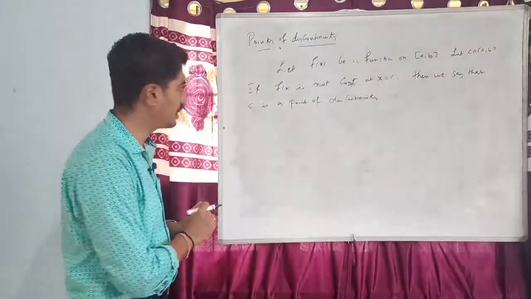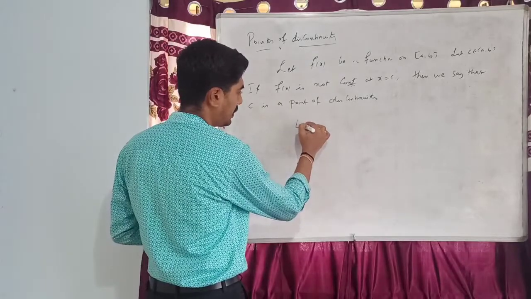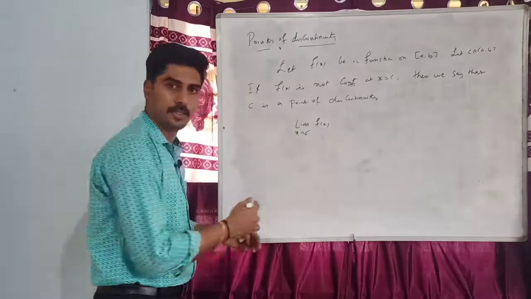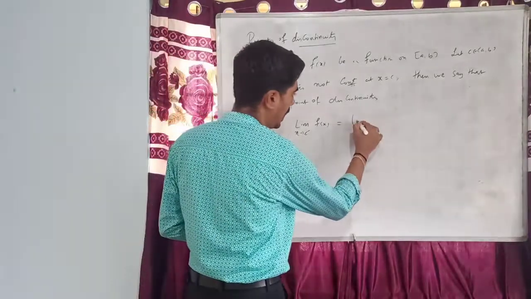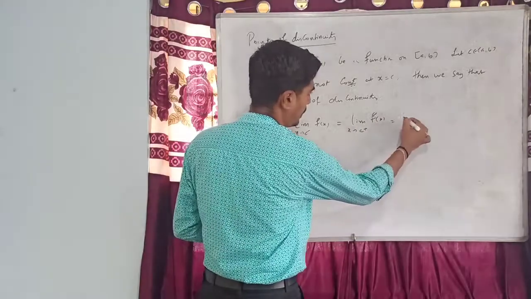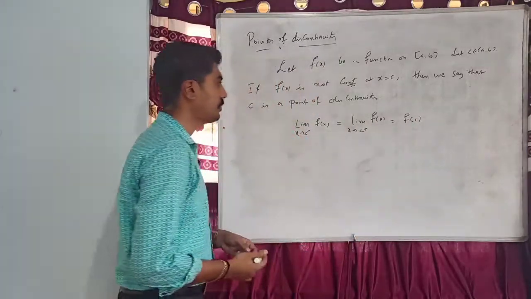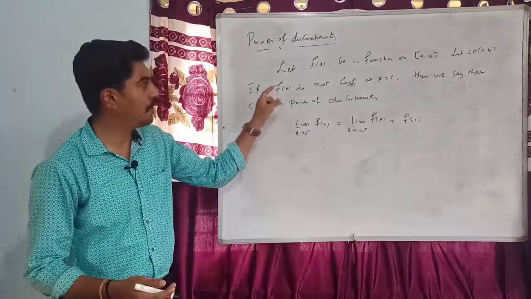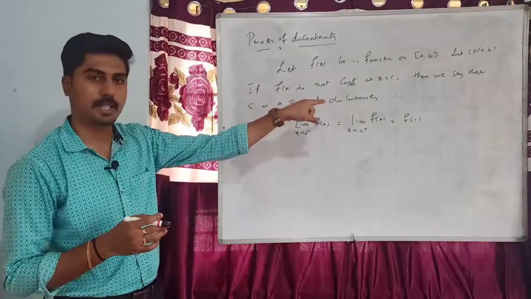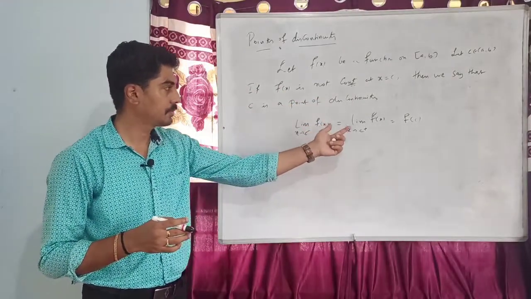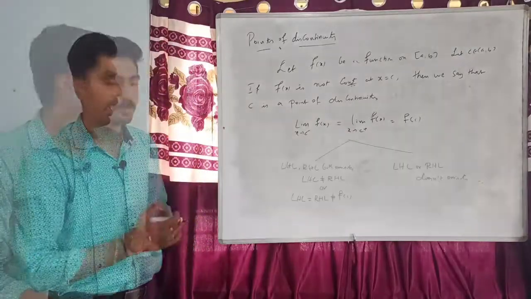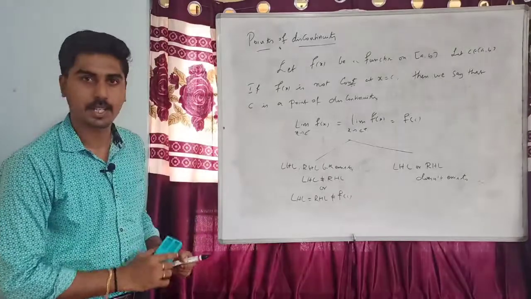If f is continuous at x equal to c, then LHL exists, that is limit of x tends to c minus f of x exists, and is equal to limit of f of x as x tends to c plus and is equal to f of c. This happens when f of x is continuous at x equal to c. But since f of x is not continuous, then this is not true. So we have two cases here. I can define two types of discontinuity.